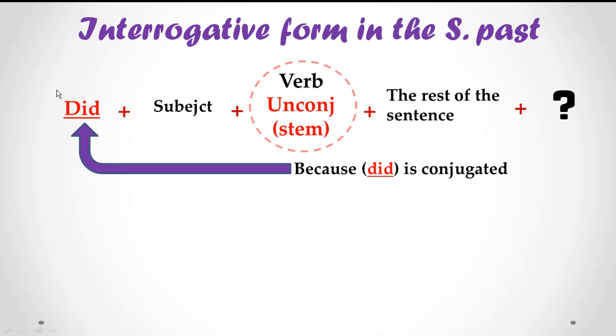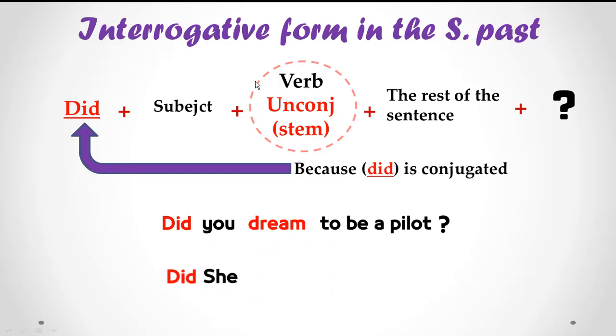So the verb after it is not conjugated. Example, did you dream to be a pilot? Did she help her mom? And remember, this question starts with did, a verb. So this is a yes, no question.